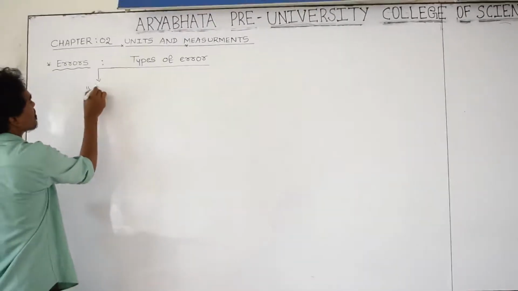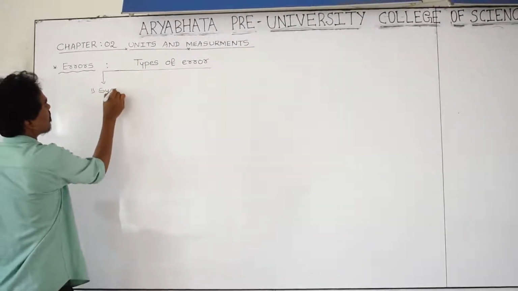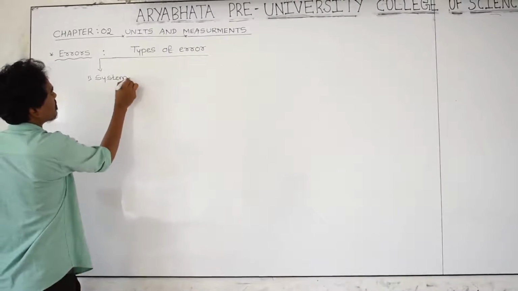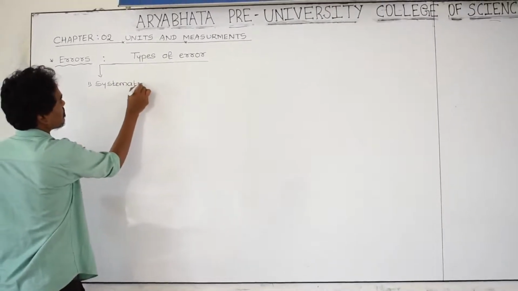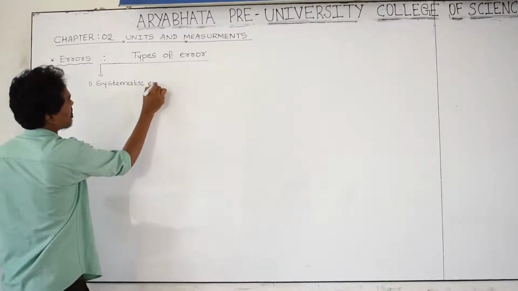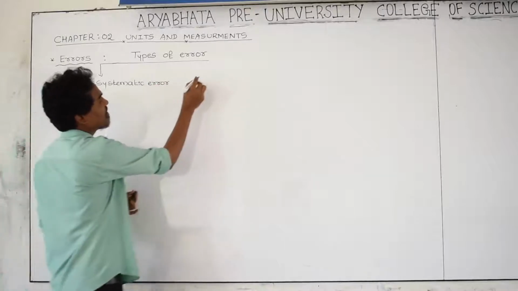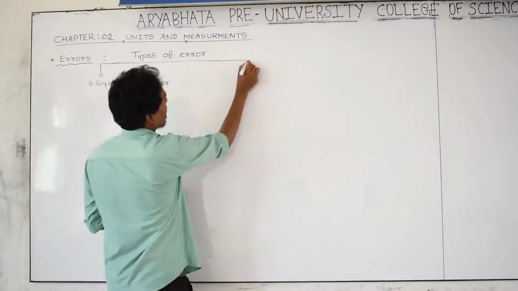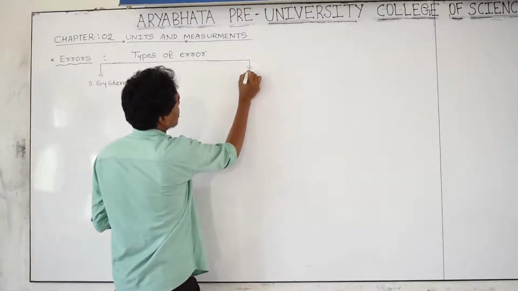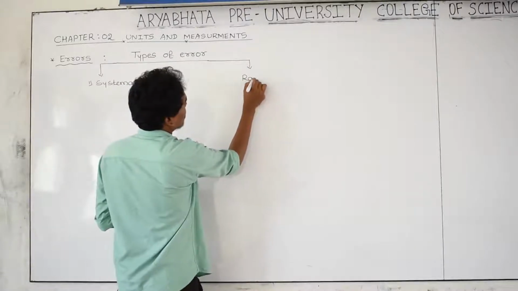The first one is systematic error. The second type is random error.